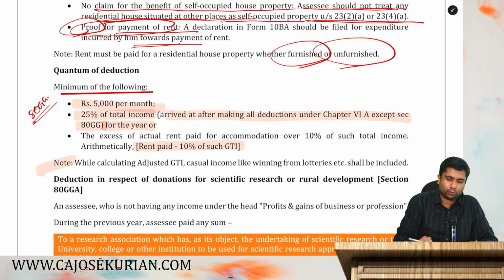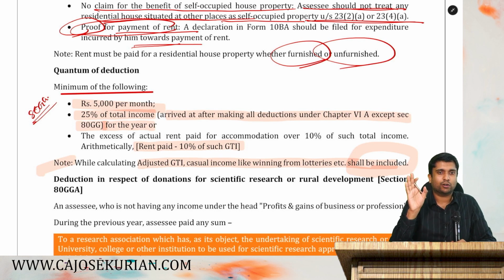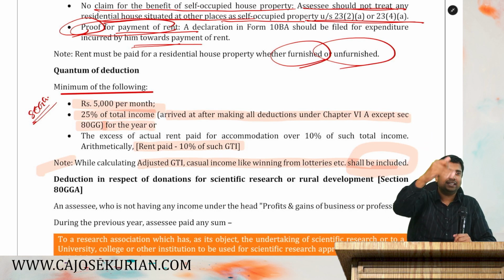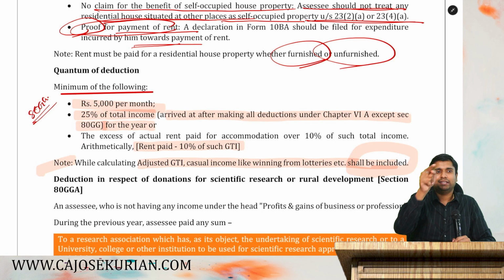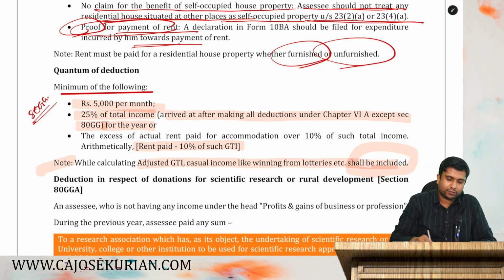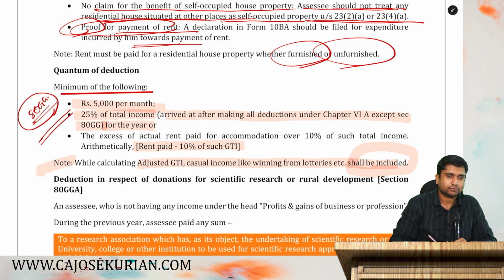There is one note also. While calculating adjusted total income, casual income like winnings from lottery, etc. should be included. While calculating adjusted total income, you include everything, minus chapter 6A, except 80GG. Lower of the following shall be the deduction under 80GG. Is that clear, friends? Yes or no?